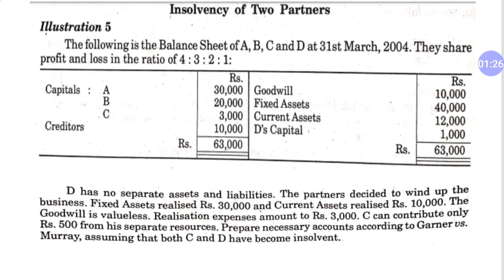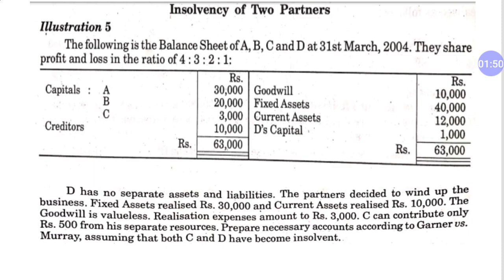So it means A will have 4/10, B will have 3/10, C will have 2/10, and D will have 1/10. As you can see in the balance sheet, D's capital is given on the asset side. It means D is insolvent and has a debit balance of capital account.